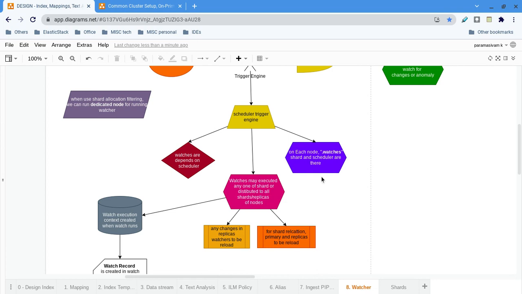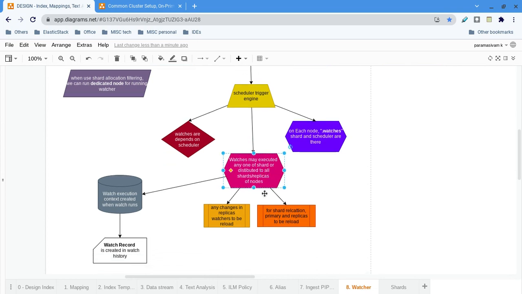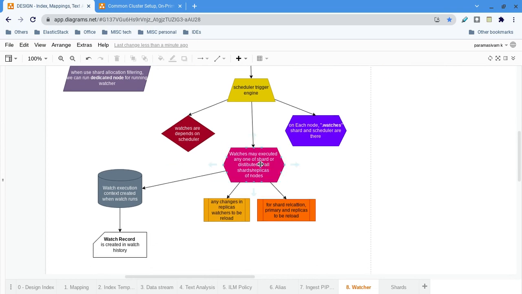So it's not going to run in all shards, and it's not that in a single shard you can run many watches. No. Any watcher execution can be started in any one of the shards. That's what they are saying. So the execution is shard dependent, right?